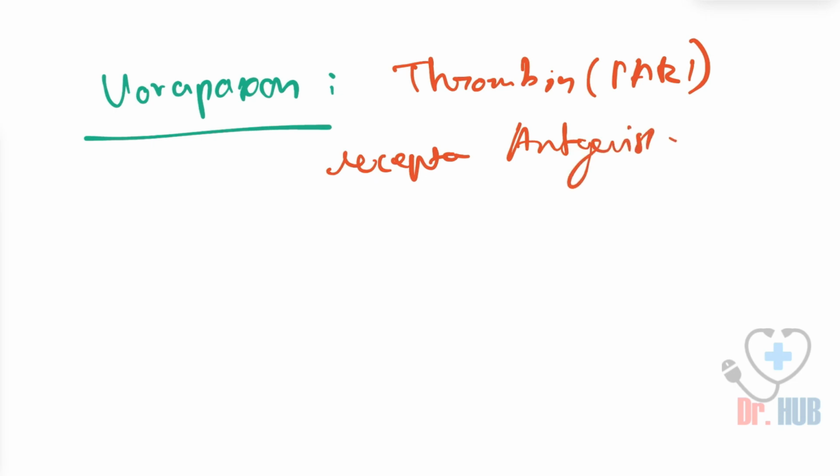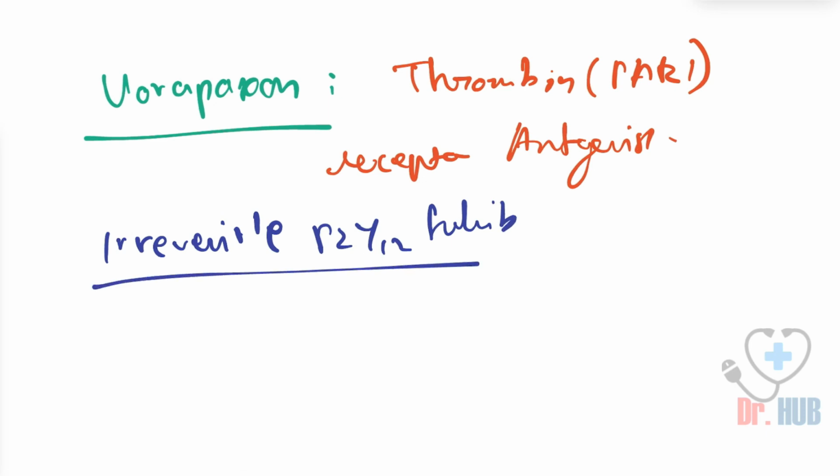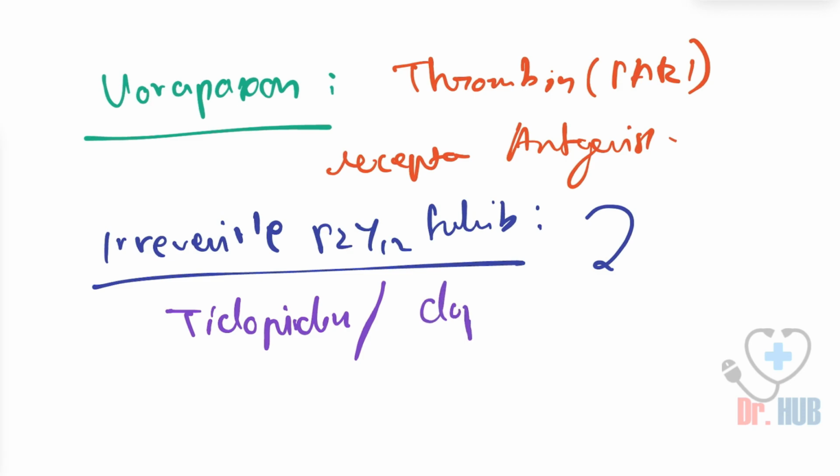Next, the second question was about examples of the irreversible P2Y12 inhibitors. What are the drugs? The drugs include ticlopidine, clopidogrel, and prasugrel. All these are irreversible.